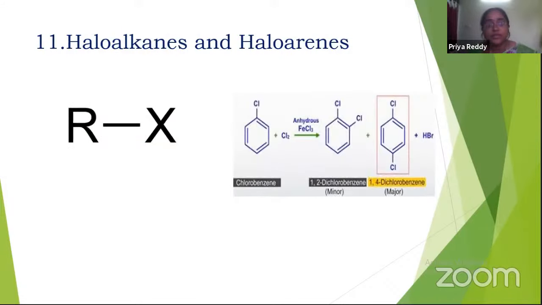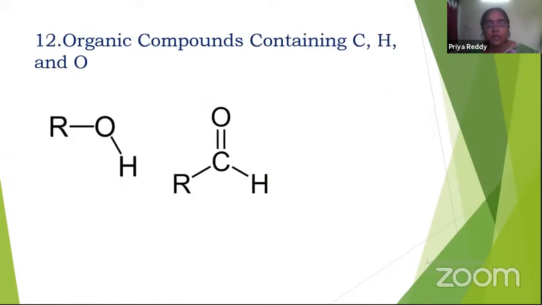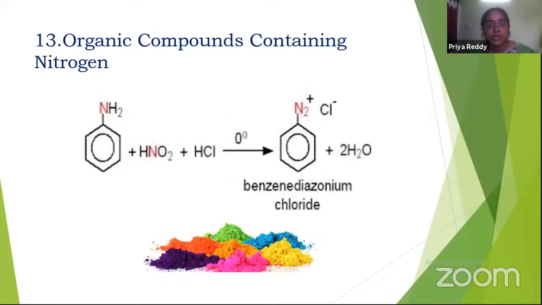The 11th unit is haloalkanes and haloarenes. Haloalkanes means organic compounds containing halogens, and haloarenes means organic compounds containing benzene molecules. Arenes are nothing but benzene molecules. These compounds also have wide applications in the drug industry, even fertilizers. The 12th chapter consists of organic compounds containing CHO, and the 13th unit has organic compounds containing nitrogen.